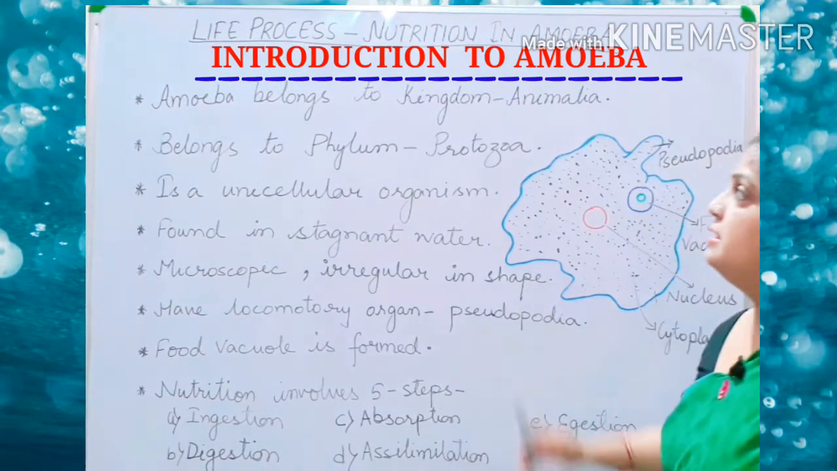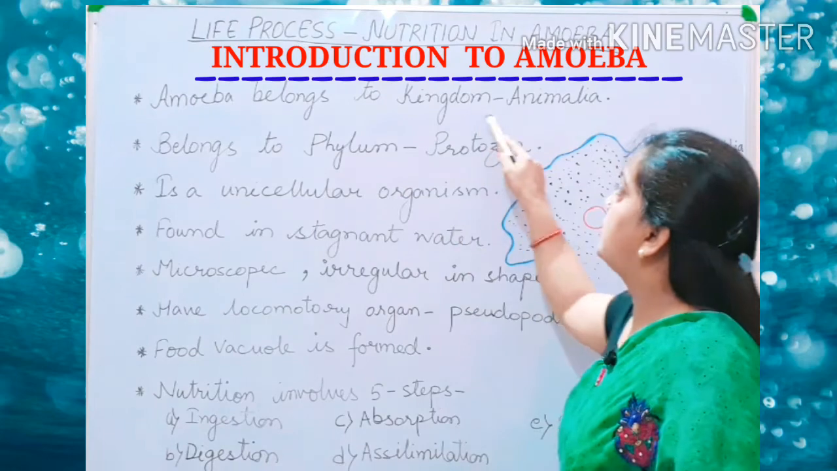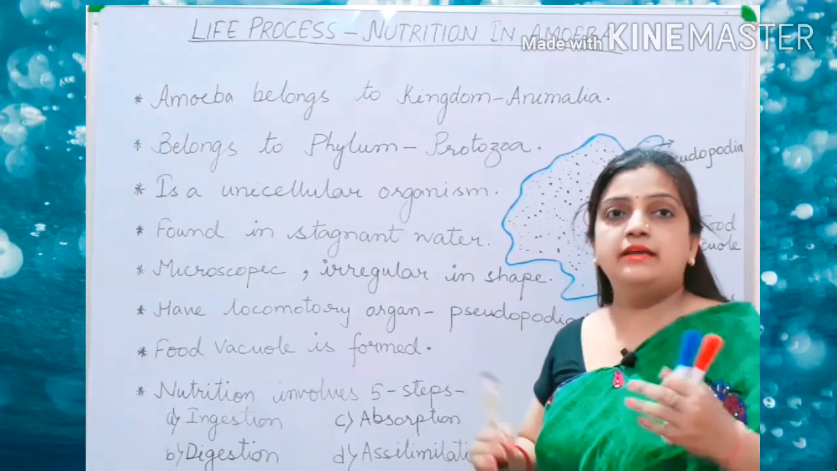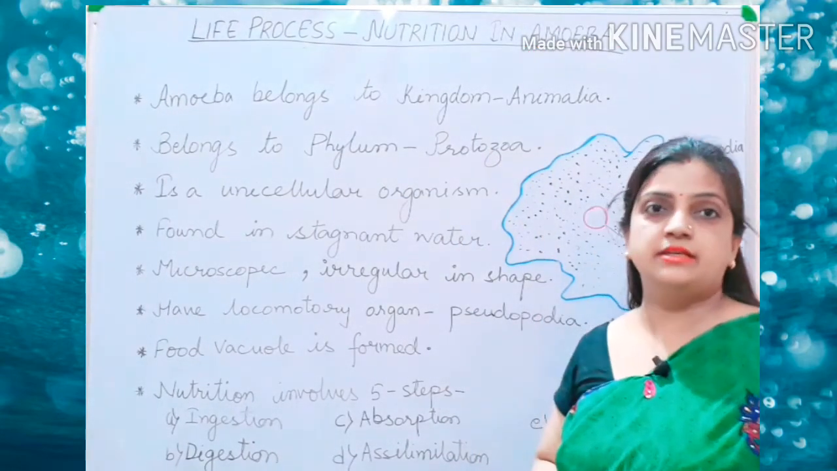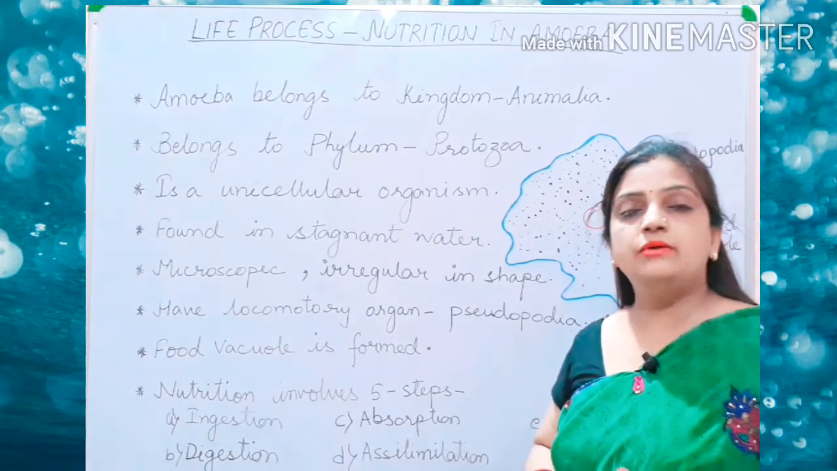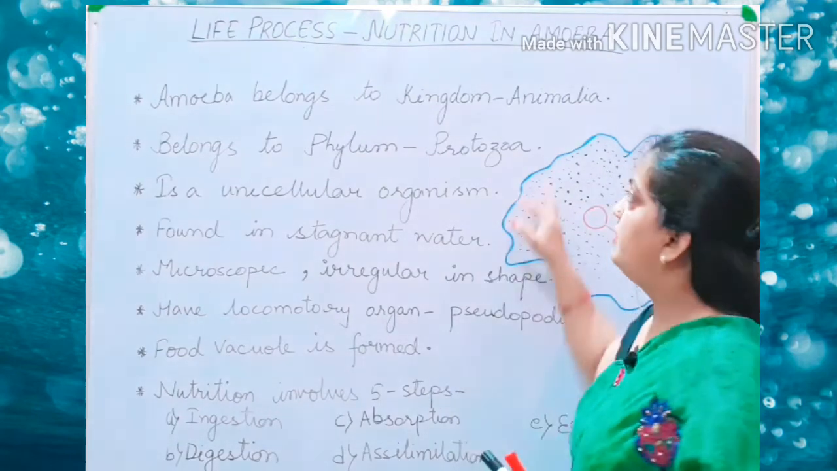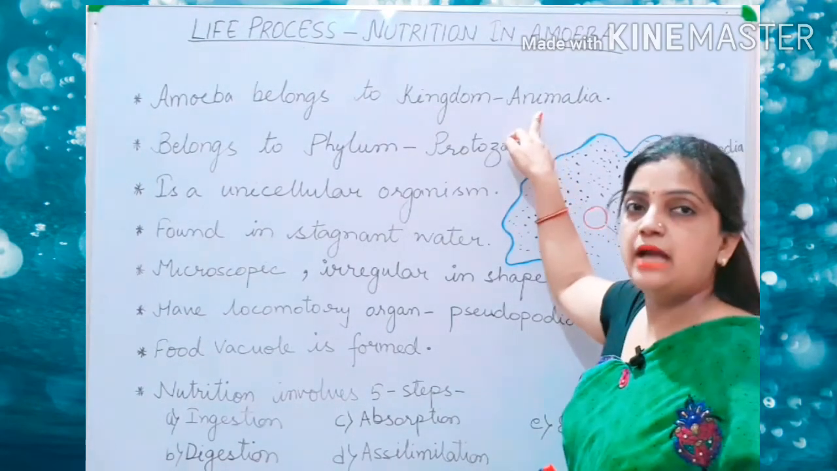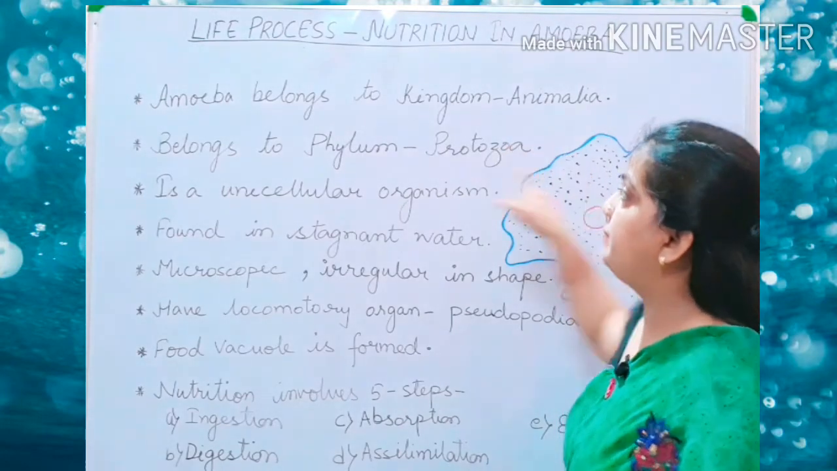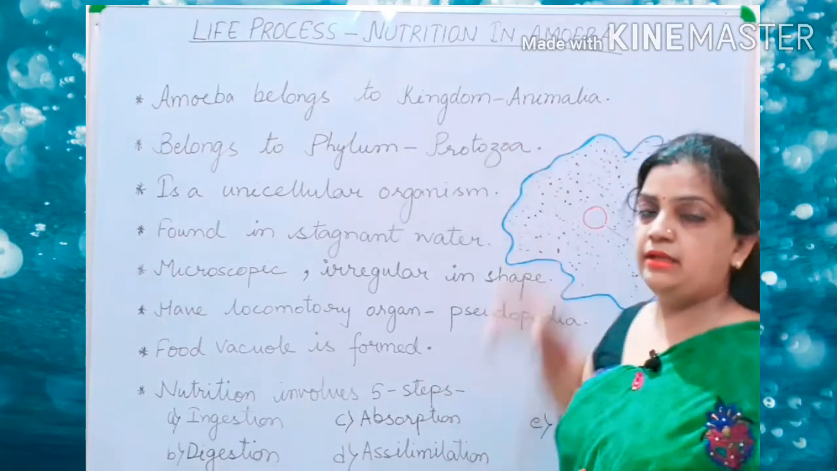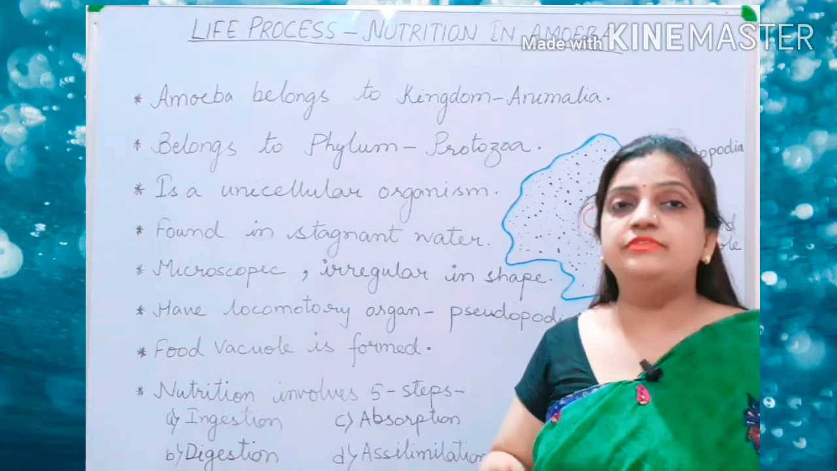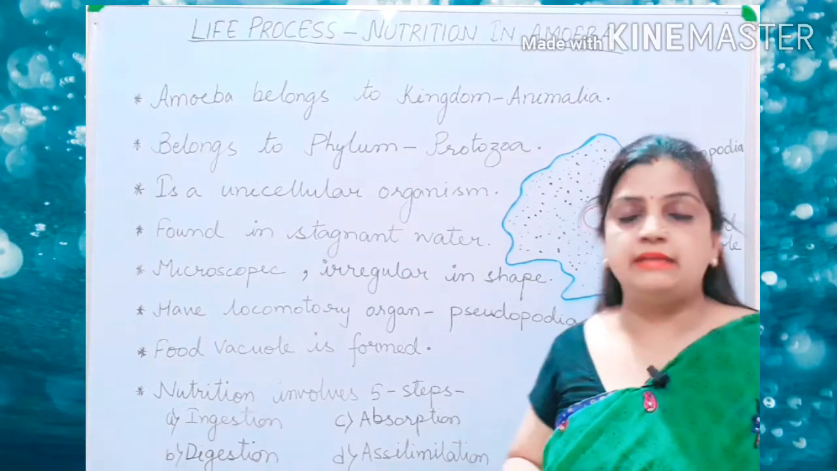Now children, this amoeba belongs to the kingdom Animalia. There are 5 classification kingdoms you have studied. Among them, one of the kingdoms is kingdom Animalia. So your amoeba belongs to kingdom Animalia. It is an organism which is kept in the group of animals.